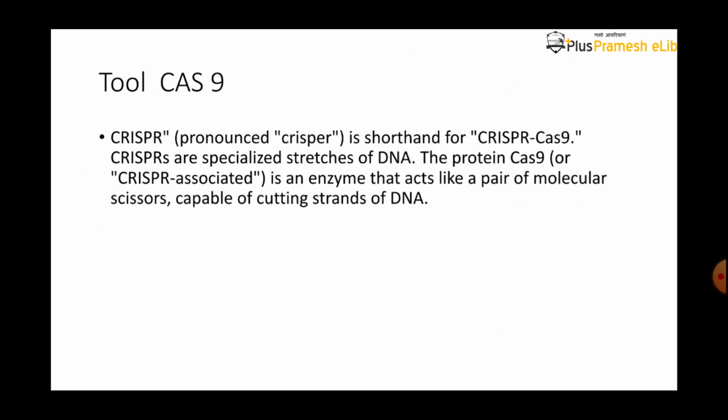What is Cas9? It is the molecular scissors. Some slides ago we studied this Cas9. It is a molecular scissors or DNA cutting enzyme. With the help of this enzyme, we cut the DNA and introduce the new DNA.